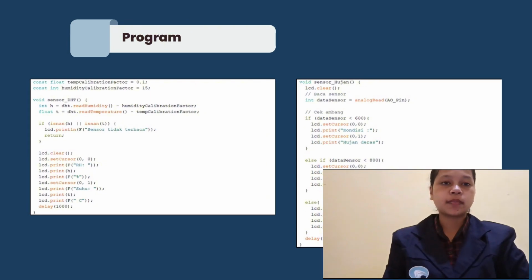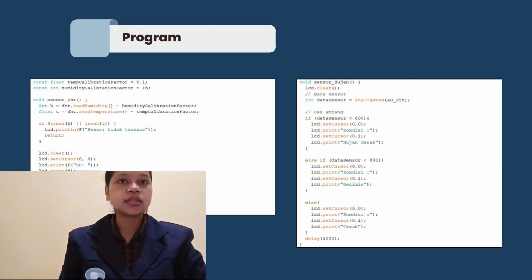Next, the sensor program. First, program the temperature sensor. Const float temperature calibration factor equal 0.1 is the value of the new variable for the error factor of the temperature reading. Const integer humidity calibration factor equal 15 is the value of the new variable of the factor error of the humidity reading. If is NaN, the isnan function is used to determine whether the given value is not a number with OR logic.